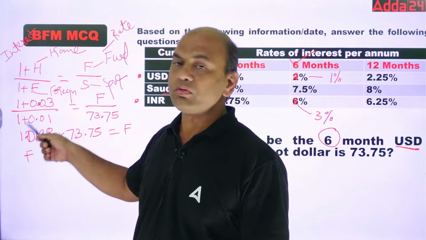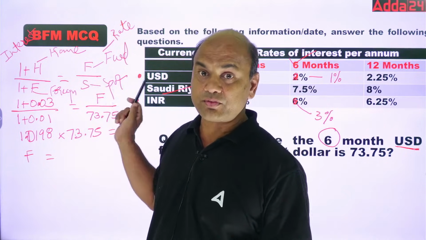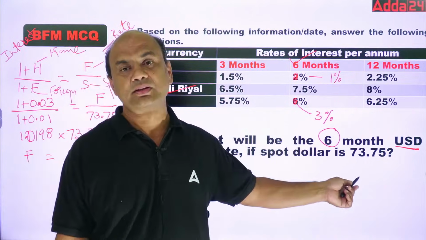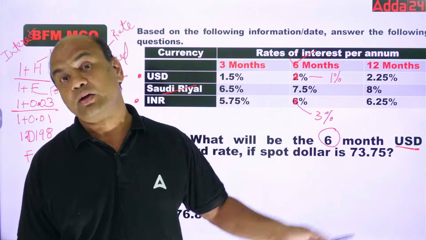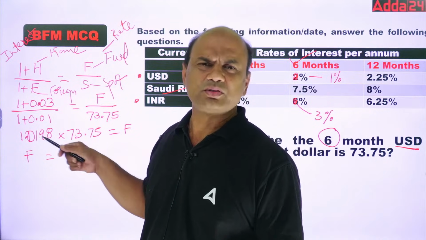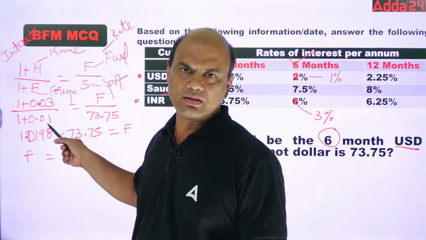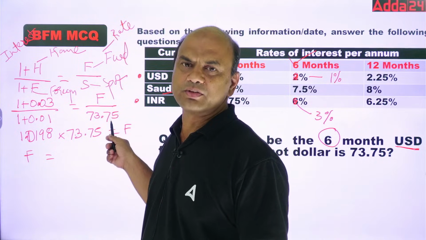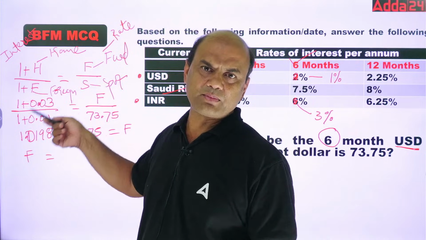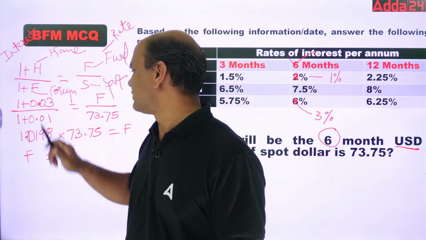Interest part is done. Now forward. Forward is F upon S, forward rate upon spot. What is given over here? Spot is given, 73.75. And forward you have to find out. So F upon 73.75. Now solve this: 1.03 upon 1.01 equals F upon 73.75. So do this cross multiplication. First get the answer for 1.03 upon 1.01. Whatever answer you get, multiply it with 73.75. Now you give me the answer.